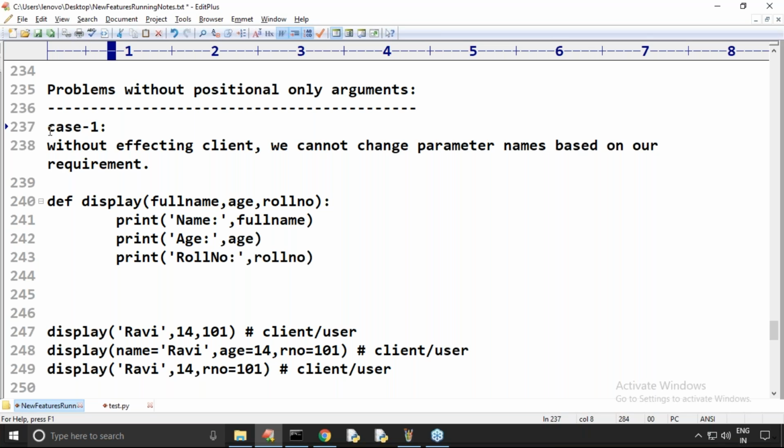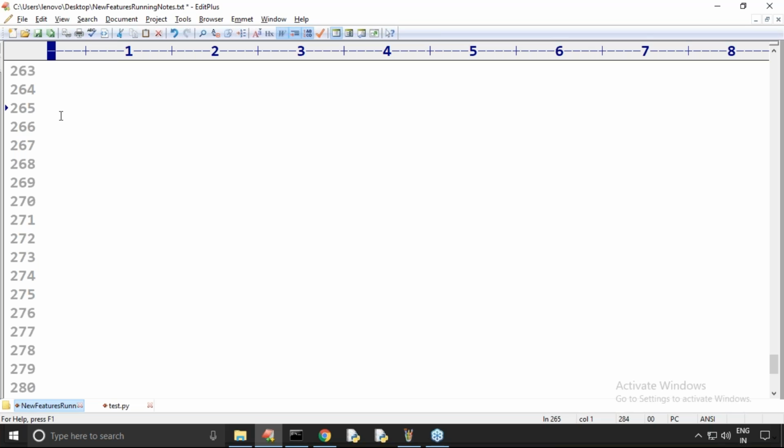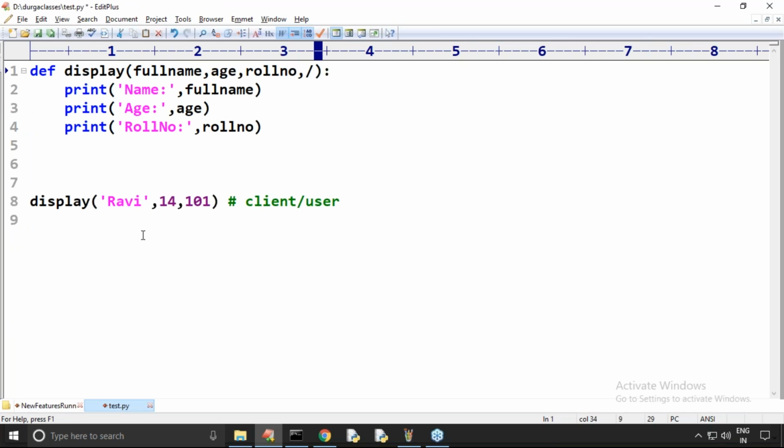Can I go for the next use case? What is the advantage of these positional only parameters? Okay, now here see this one. The second case is also very important, sir. Now listen carefully.